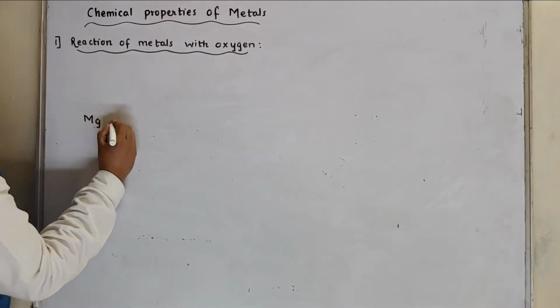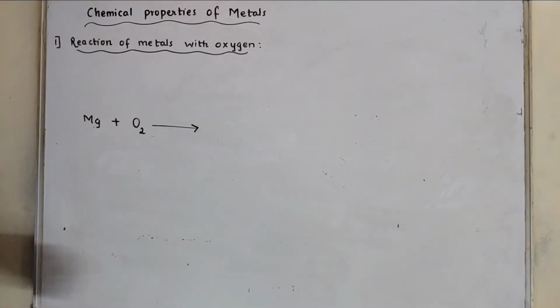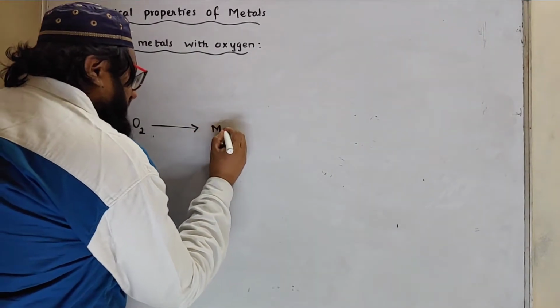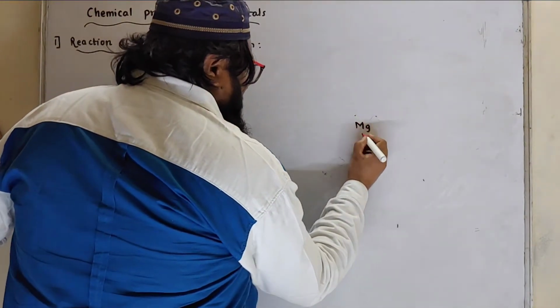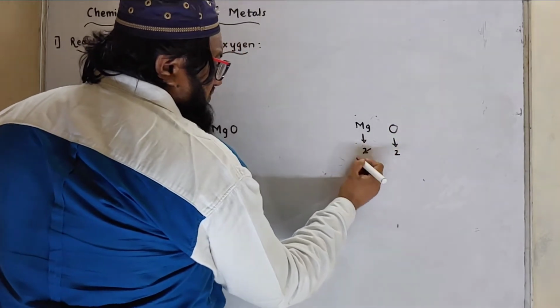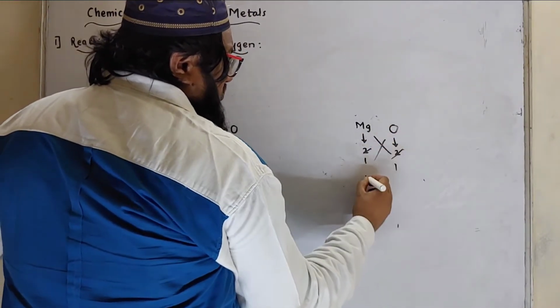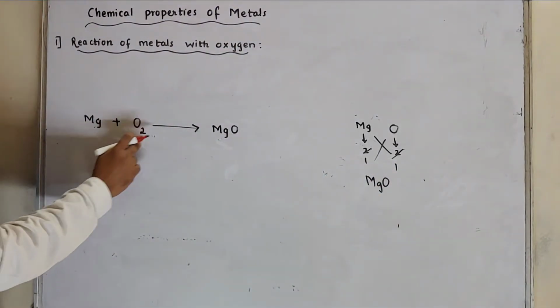Magnesium, Mg, when it comes in contact with oxygen after heating, what is it going to form? It is going to form magnesium oxide. Let's check out the formula. Magnesium, its valency is 2, oxygen valency is 2, it will get cancelled and the formula will be MgO. Oxygen 2 over here, 1.